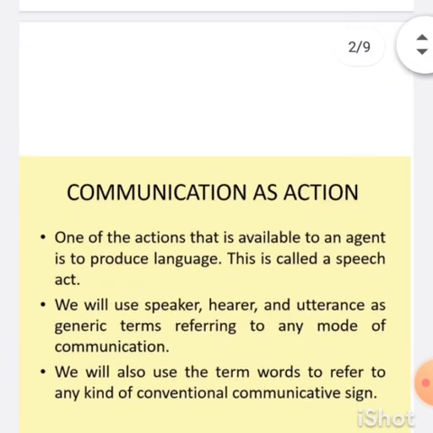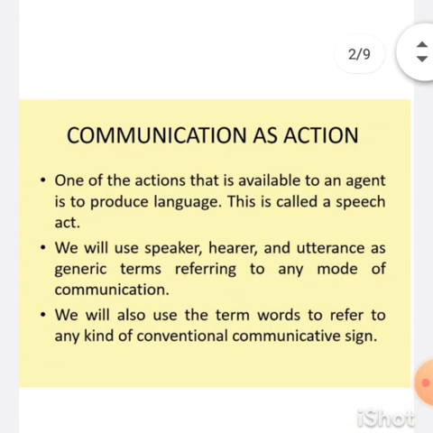When it comes to the machine world, agents can transfer information from one agent to another agent. We can say that it is an action, because an artificial intelligence agent normally performs a different set of actions. Here, communicating information from one agent to another can be considered an action. So we can say that this is a speech act. A speech act tells how the communication has happened between different types of agents.